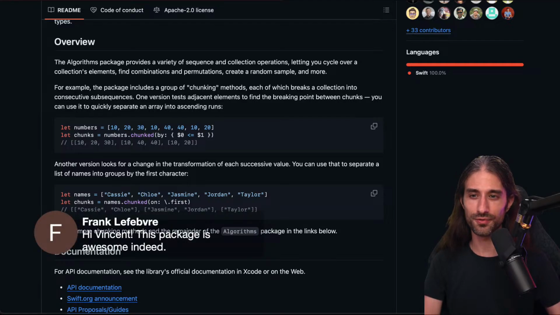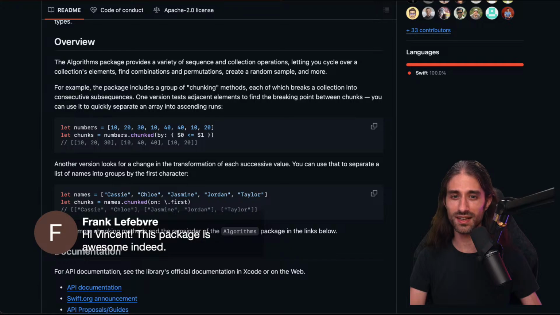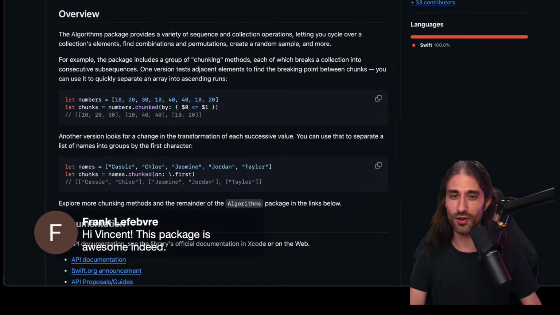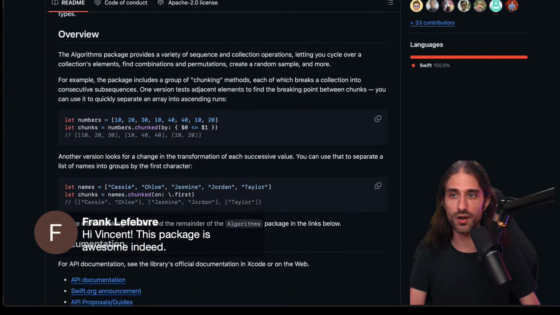I see a few people in the chat. Welcome everyone. So Frank, you say this package is awesome indeed. If you have some example of a function that you have used in a real world application, please let me know. I would love to know about it.